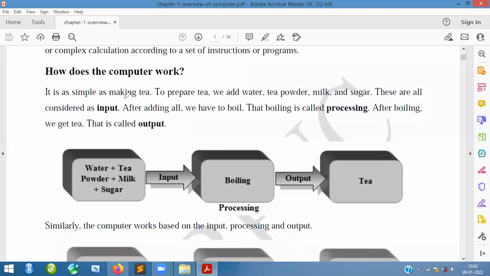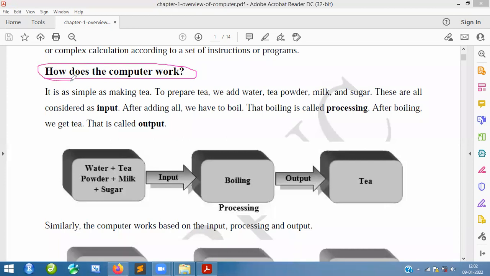It is like simply making tea. They have given an example of how the computer works, and it is very simple: making tea. What are the things you do for making tea? We prepare hot water, add the water, and use tea powder, milk, and sugar. Someone might use lemon tea. Whether you want to prepare lemon tea or normal tea, everything is added so that you can prepare a beautiful tea.